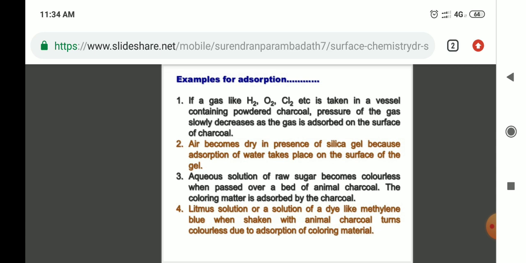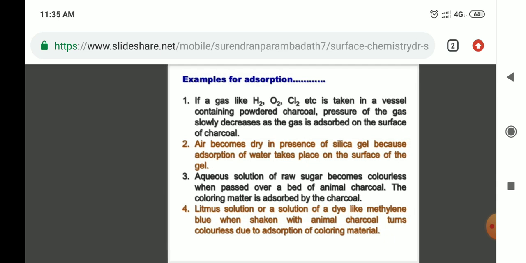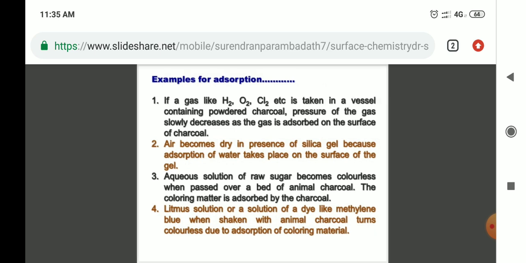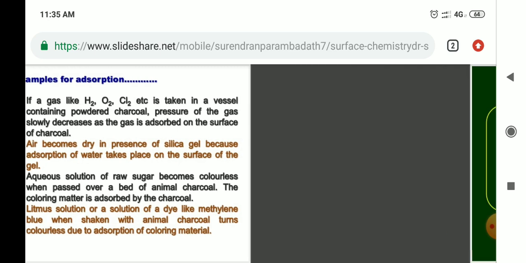The third example of adsorption is that an aqueous solution of raw sugar becomes colorless when passed over a bed of animal charcoal. The coloring matter is adsorbed by the charcoal. The fourth example is that a solution of a dye like methylene blue, when shaken with animal charcoal, turns colorless due to adsorption of the coloring material.